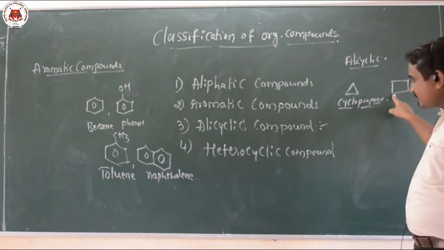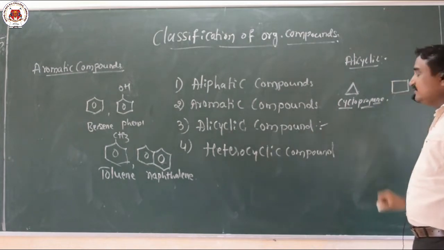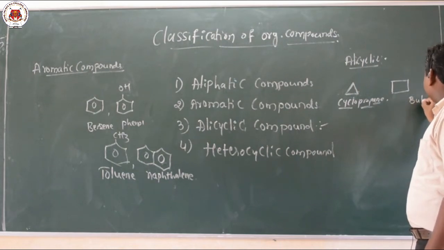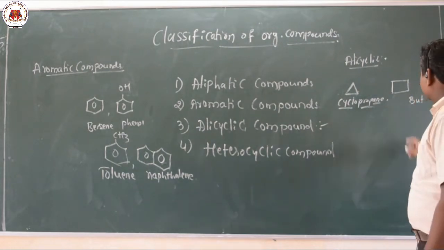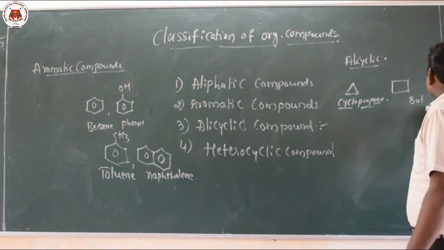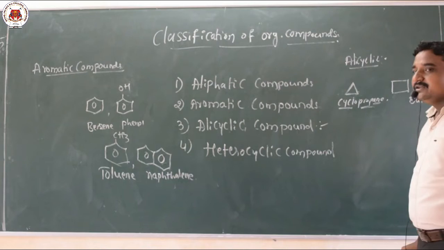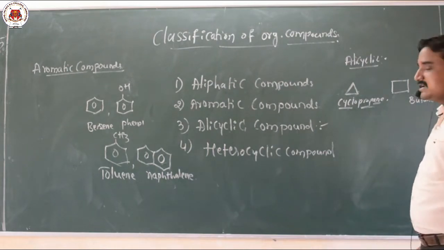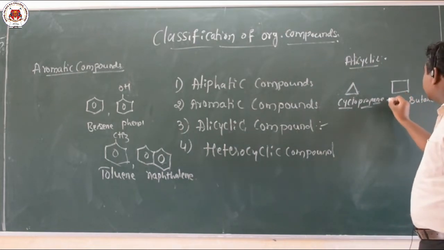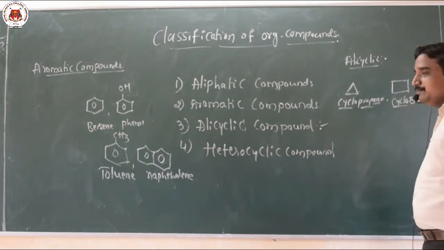Now by looking at this compound, there are 4 carbon atoms at the 4 corners, hence the root word used is but. The compound does not contain any double bonds or triple bonds, hence ane is used, alkane. As I told in the previous video, ane means only carbon-carbon single bonds. Since this is a cyclic structure, in front of this we have to write cyclo: cyclobutane.